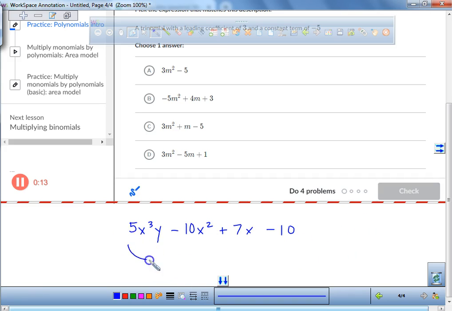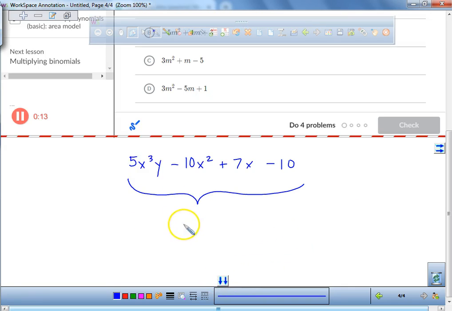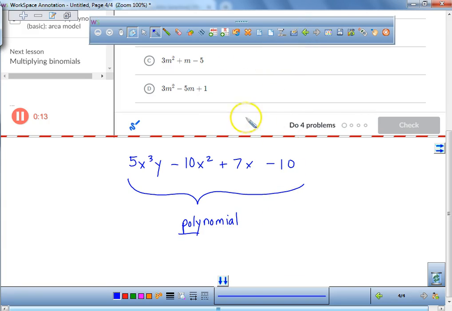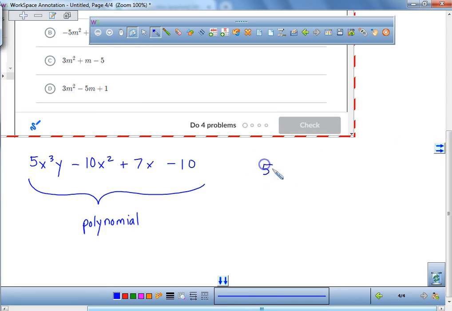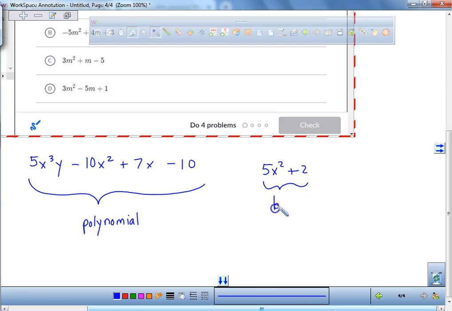Now, everybody, this whole thing together is referred to as a polynomial, okay? So that's a polynomial because what does the word poly mean? Many. All right? So basically two or more, okay? Now, let me talk about what's called a binomial. Ready? So if I have 5x squared plus 2, this is referred to as a binomial. Is a binomial a polynomial? Yes. All right, it's just a type of polynomial.